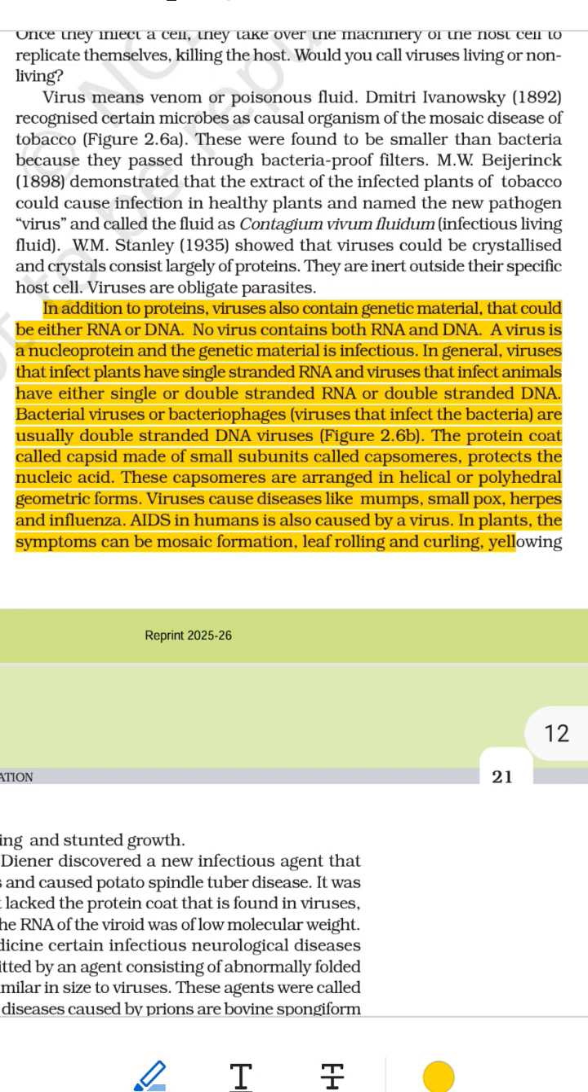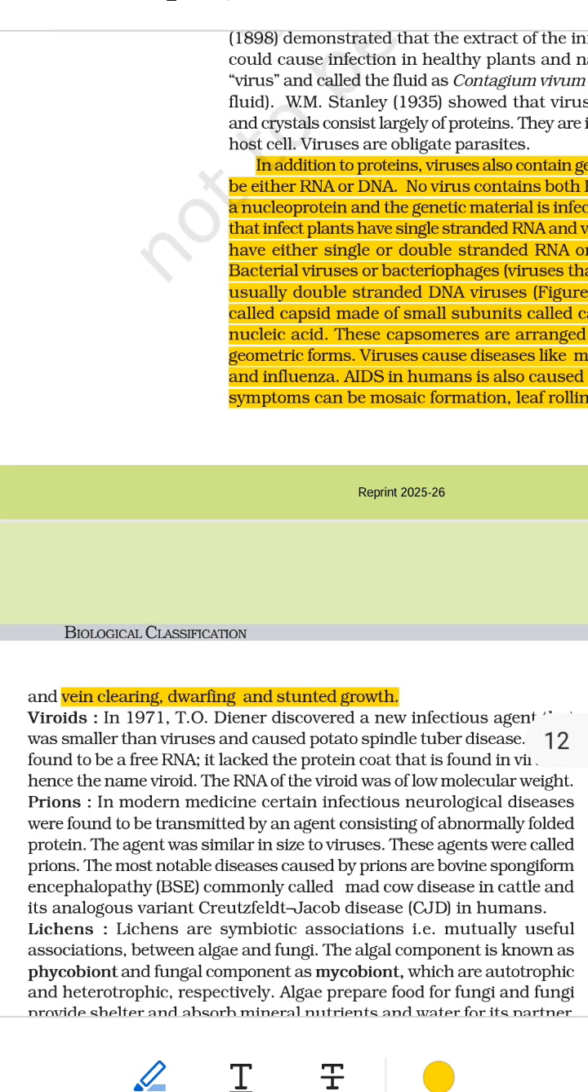Part 2. Types of genetic material. Different viruses infect different living things, and their genetic material type is usually based on what they infect. Plants: mostly single-stranded RNA. Animals, humans: can have single-stranded RNA, double-stranded RNA, or double-stranded DNA. Bacteria: mostly double-stranded DNA.